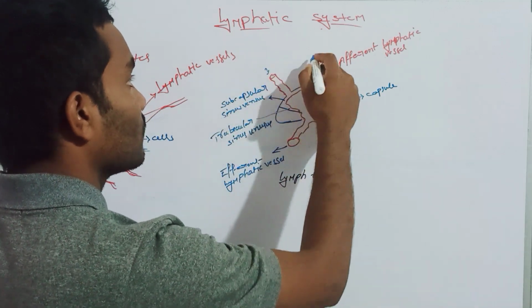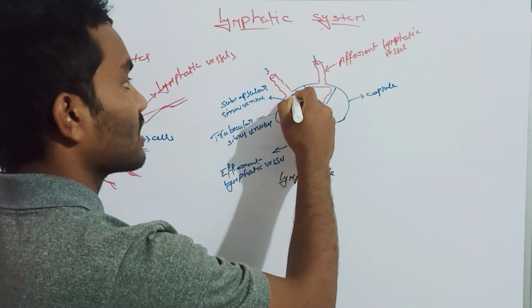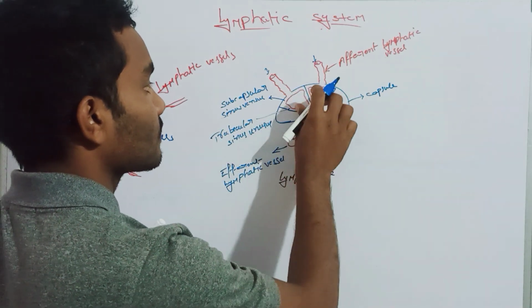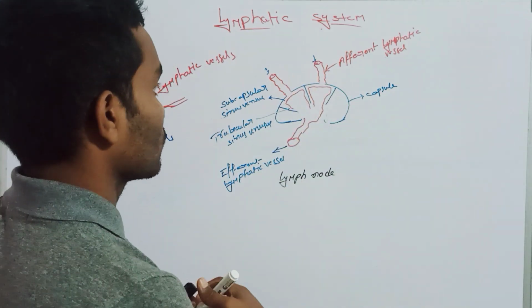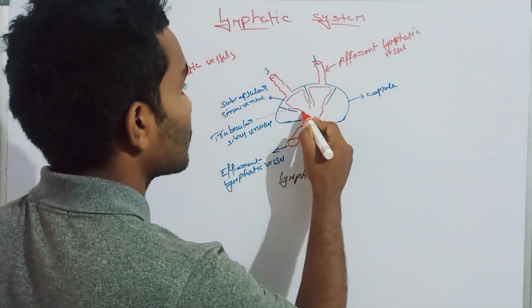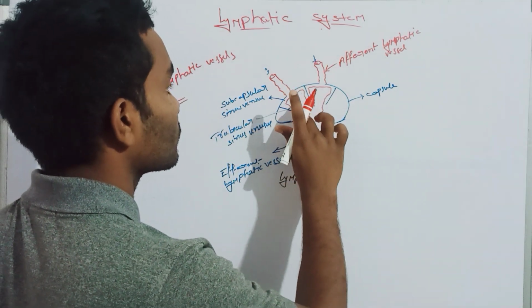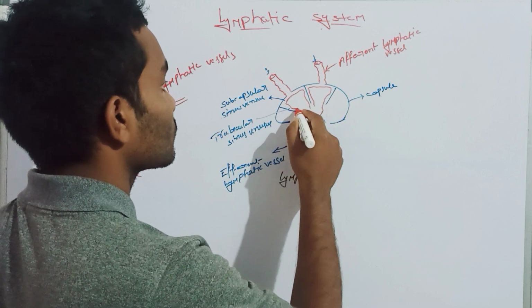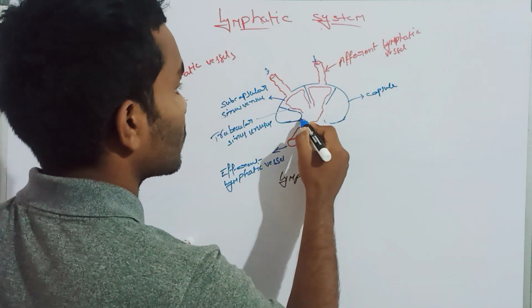Now the lymph passes through the afferent lymphatic vessel, then the subcapsular sinuses, then the trabecular sinuses, like this.